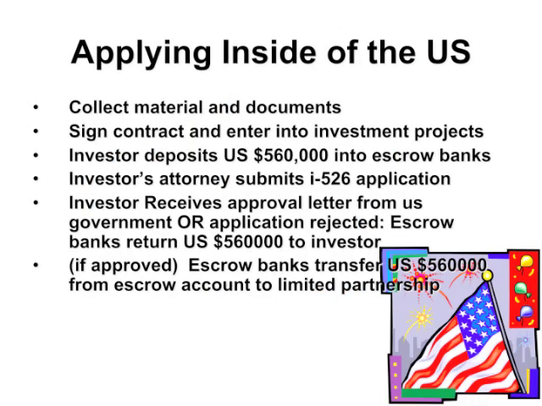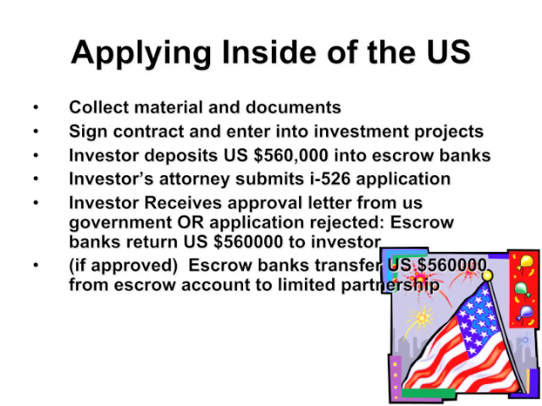If applying inside of the United States, you need to collect materials and documents, sign contracts, and enter into investment projects. The investor deposits $560,000 into escrow banks, and the investor's attorney submits the I-526 application. The investor receives an approval letter or is rejected, and the $560,000 is returned to the investor.